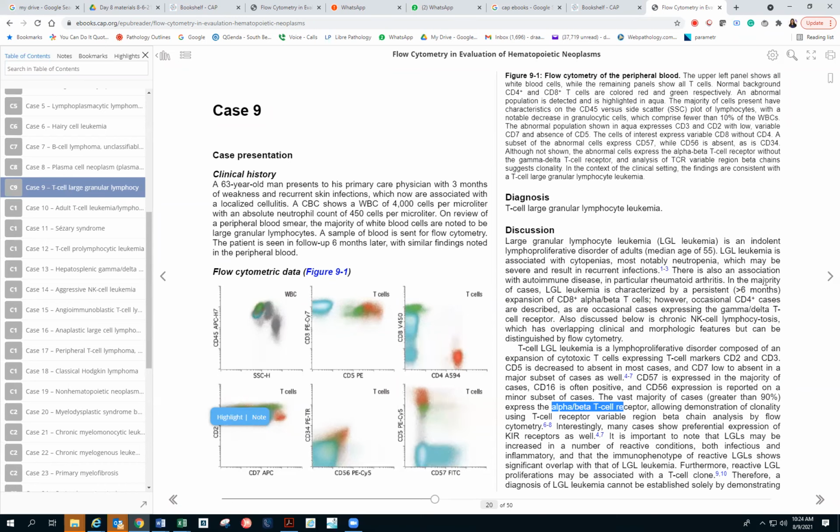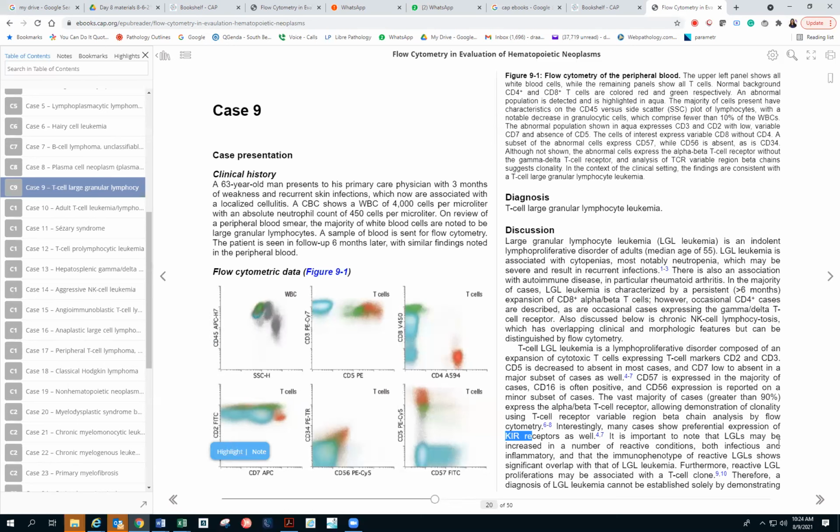A very small subset of the cases can be gamma delta, but you have to remember alpha beta for the TLGLs. And interestingly, many cases show a preferential expression of KIR receptors as well. That's why they were coming to chronic NK lymphocytosis, because KIR receptors are present there as well.